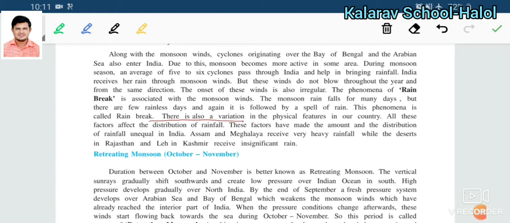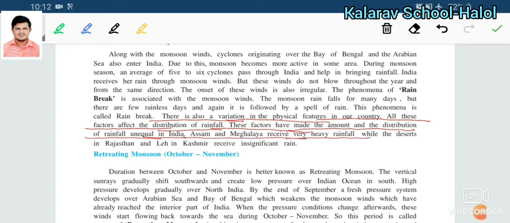India also has variation in its physical features. In our country, all these factors affect the distribution of rainfall. Whatever factors there are, all are responsible for the distribution of rainfall. These factors have made the distribution of rainfall unequal in India.